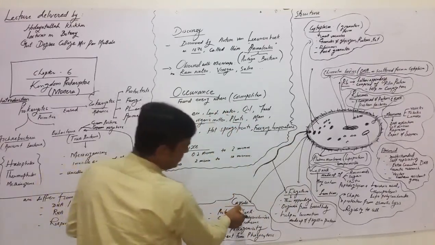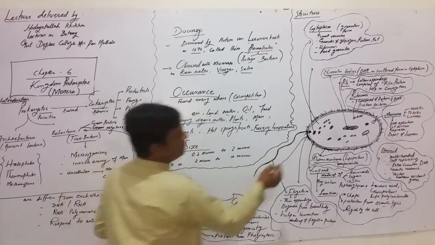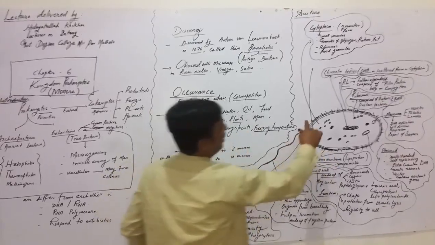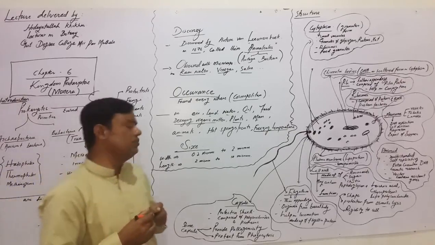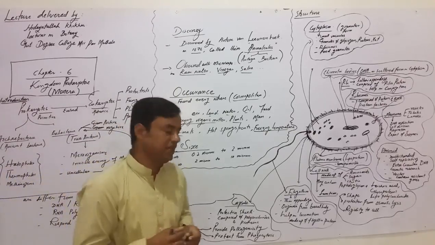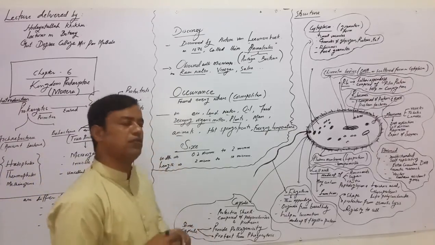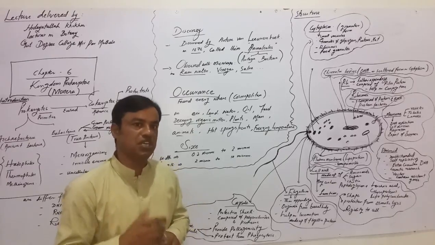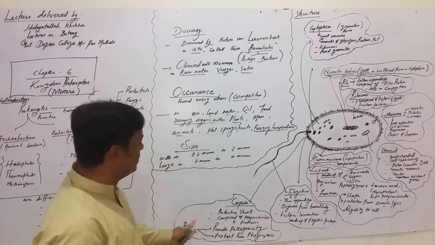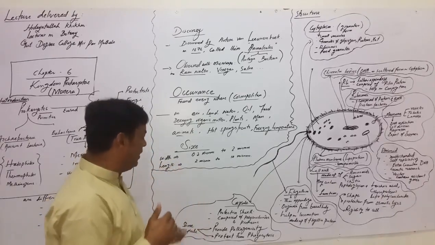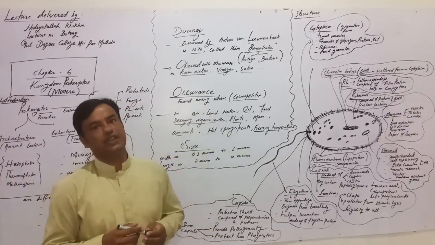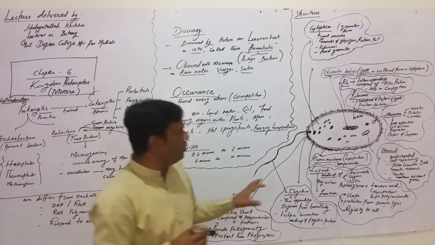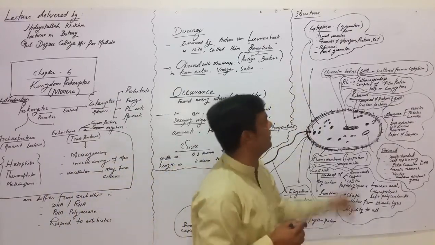While we are discussing the capsule, the capsule is a protective sheath around the cell wall. This capsule may be a slime capsule, which provides great pathogenicity to bacteria, and on the contrary, it also protects bacteria from phagocytosis. So this is all about the structure of the bacteria.